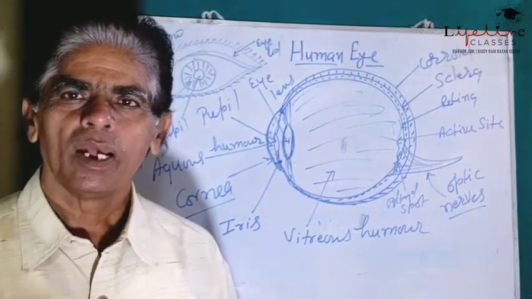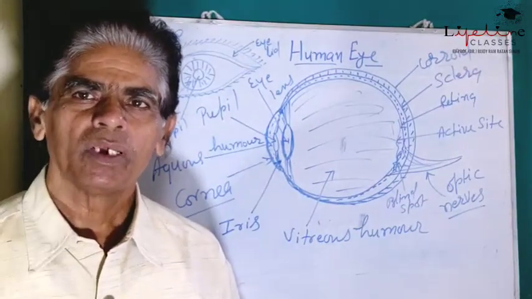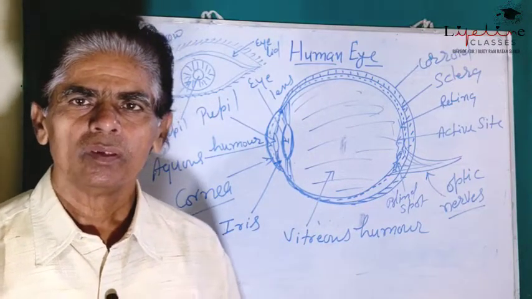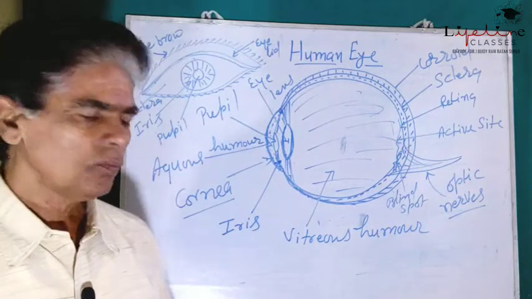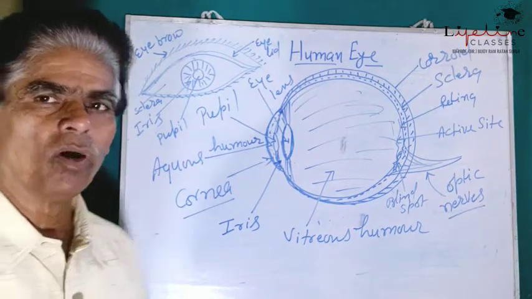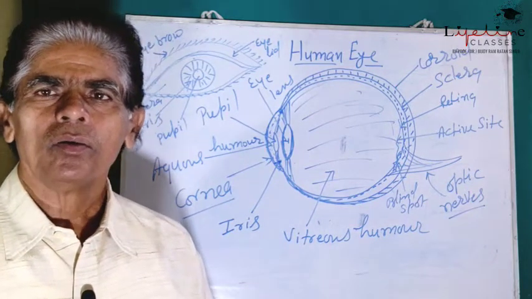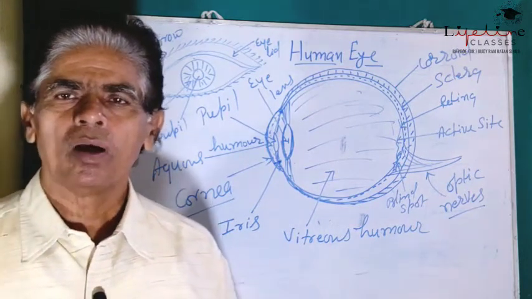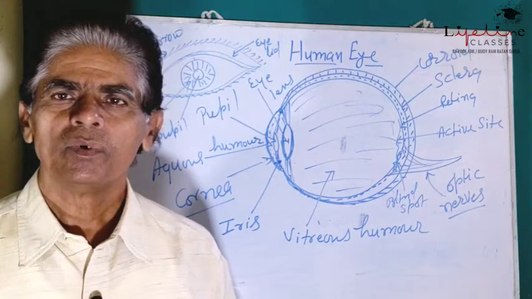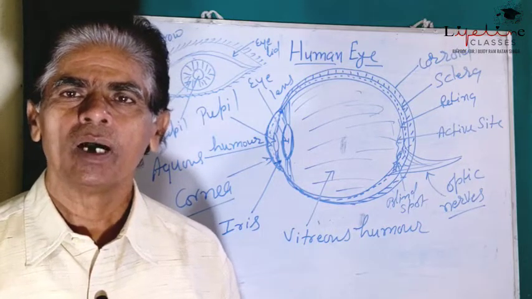Now we are going to deal with chapter 11, subject physics of class 10th. It is related to the human eye and the colorful world. You know, human eyes, how important for our day-to-day life. Without eye, we can't see anything.